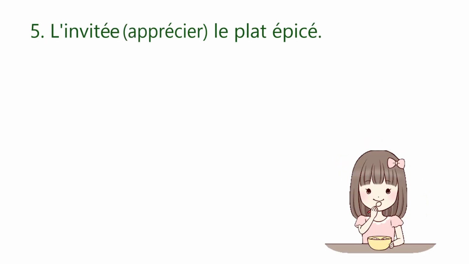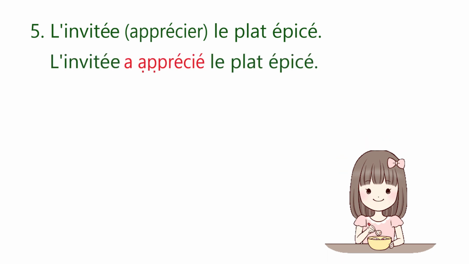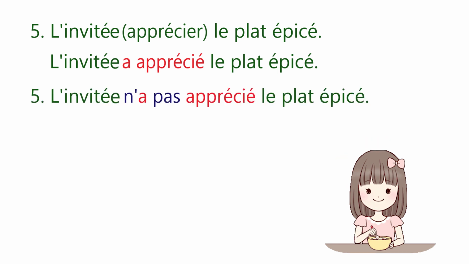Now, in the next sentence, we have been given the verb apprécier. So, we'll conjugate it with avoir. And l'invité is third person singular, so we'll conjugate it accordingly. L'invité a apprécié le plat épicé. Means the guest or the invitee enjoyed the spicy dish. Now we'll change this statement into negative form using ne and pas before and after the auxiliary verb. L'invité n'a pas apprécié le plat épicé. Means the guest did not appreciate the spicy dish.